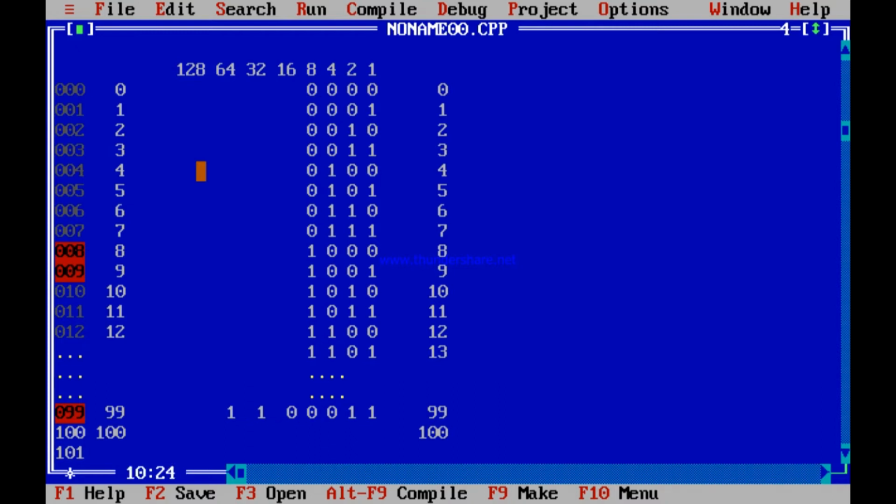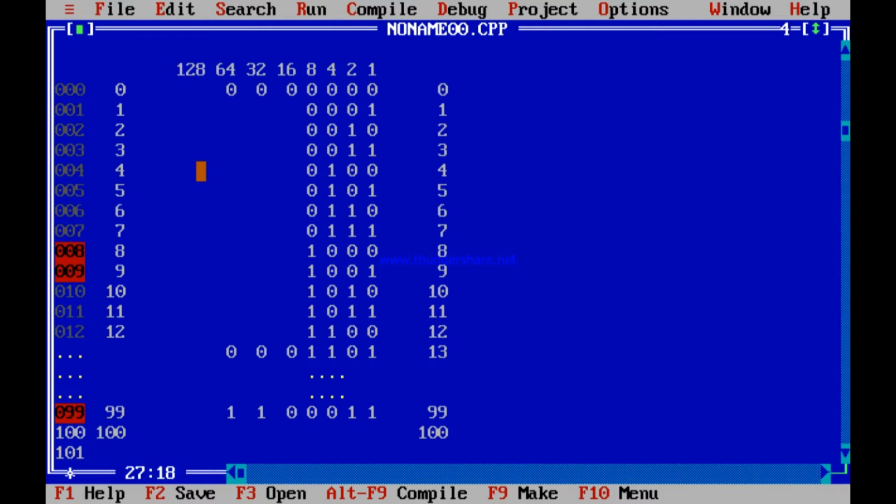So if you think like this, 0 was also 0, 0, 0, 0, 0, 0, 0. If you use 7 bits, then 0, 0, 0, 0, 0, 0, 0. Similarly, you can write all of these the same way. In this way, 13 was basically 0, 0, 0, then 1, 1, 0, 1. In this way, 99 is 1, 1, 0, 0, 0, 1, 1.